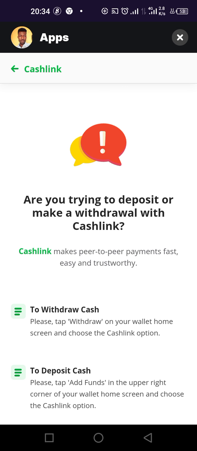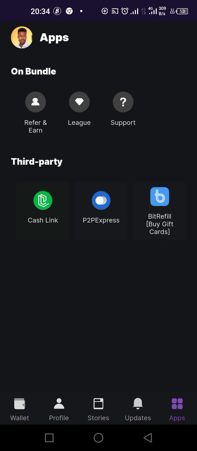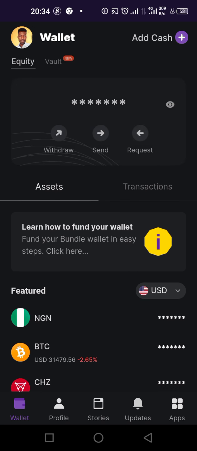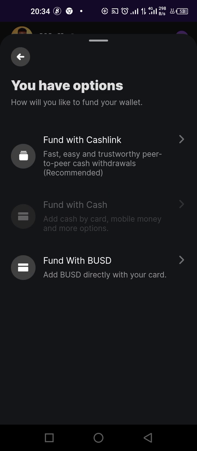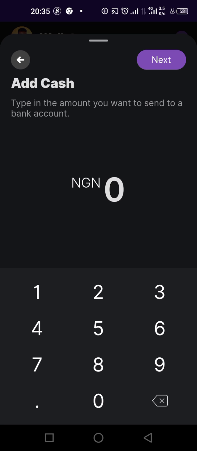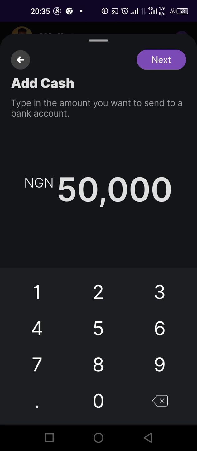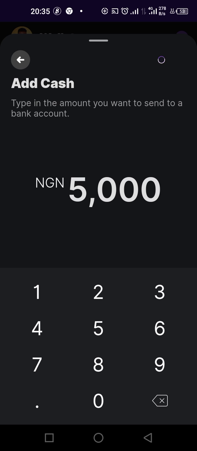If you want to withdraw cash, tap on withdraw. If you want to deposit cash, you tap on cash fund. This is what they are saying. Let us go back. Let us say you have money like me in this account. You want to add cash, so you go to add cash. You write the amount you need. If you need 50,000 or 5,000, you go to next.